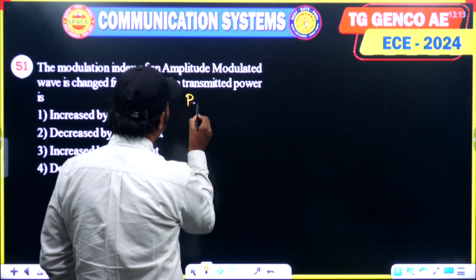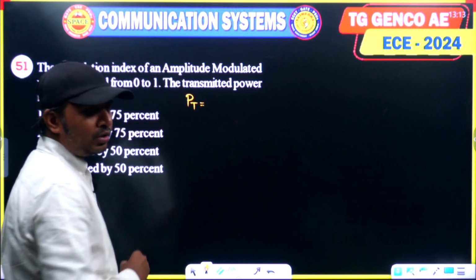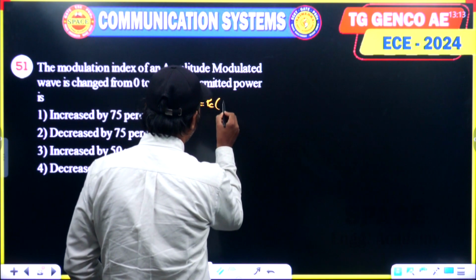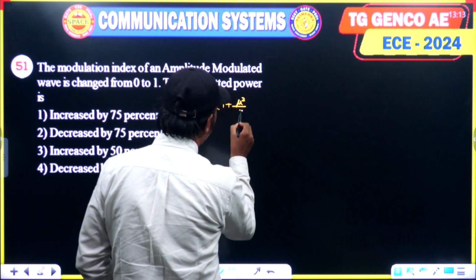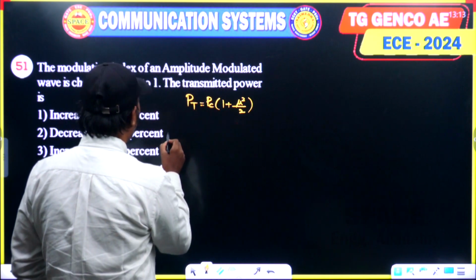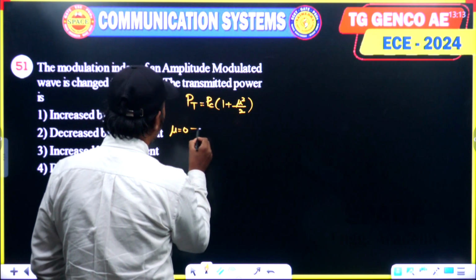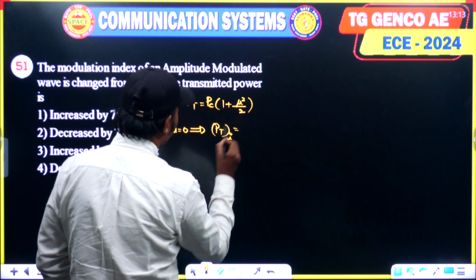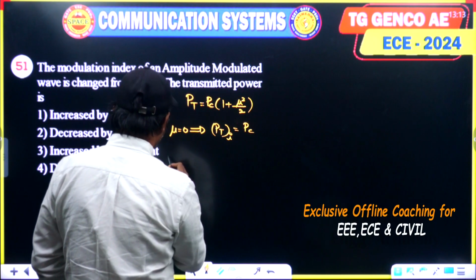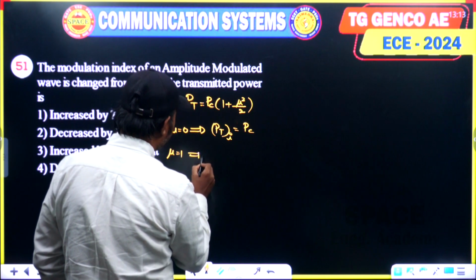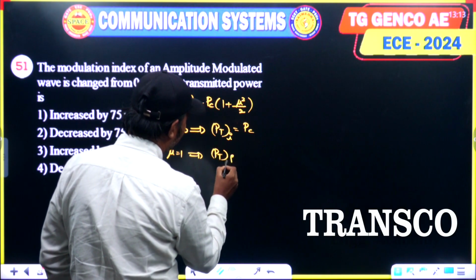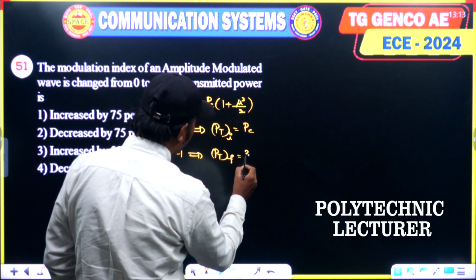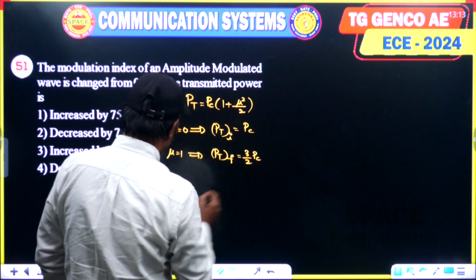The total power for a single tone AM signal is PT equal to PC into 1 plus mu square by 2, where mu is the modulation index. If mu is 0, I get the initial total power, which is PC. If mu is 1, I get the final total power, which is 1 plus 1 by 2, that is 3 by 2 PC.